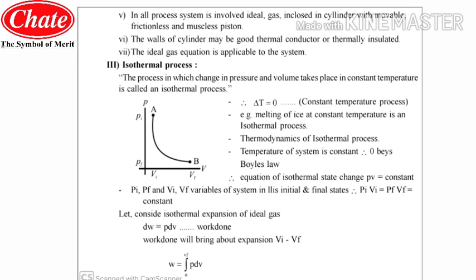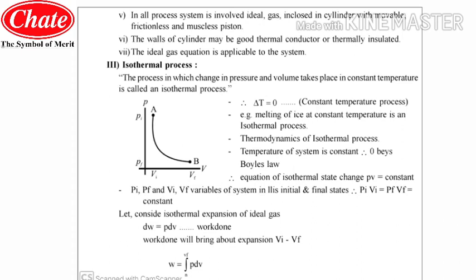Now we will be moving to the next process, that is the third process, which is the isothermal process. So students, you can see the graph of the PV diagram, how it is in a curve shape. But before that, we will see the definition of the isothermal process. The process in which the change in pressure and volume takes place at constant temperature is called an isothermal process. The process in which there is a change in pressure and a change in volume, and both changes take place at constant temperature, we can say is the isothermal process.